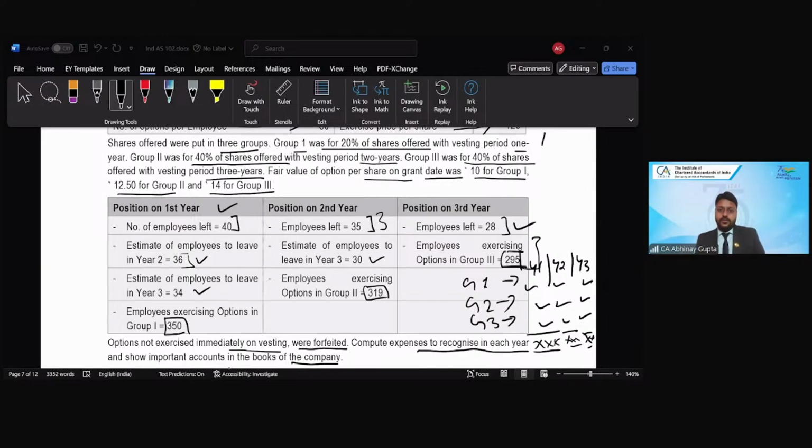Okay, but you are saying 43,200 is the year 1 group 1 expense. Okay. So I hope everybody is at least trying and not waiting for the solution discussion, because unless and until you try, nothing will work out.